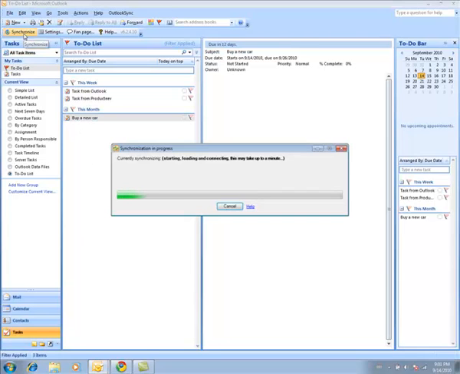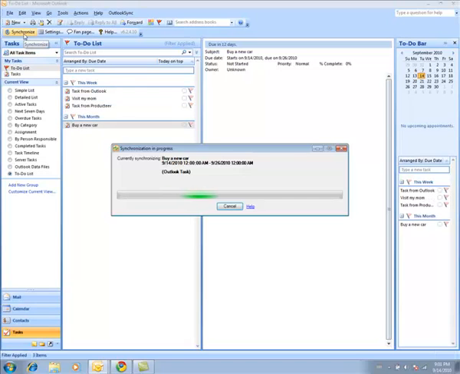I click synchronize here. You see that the synchronization is still the same with other connectors. It's going through the tasks and so on and so on.